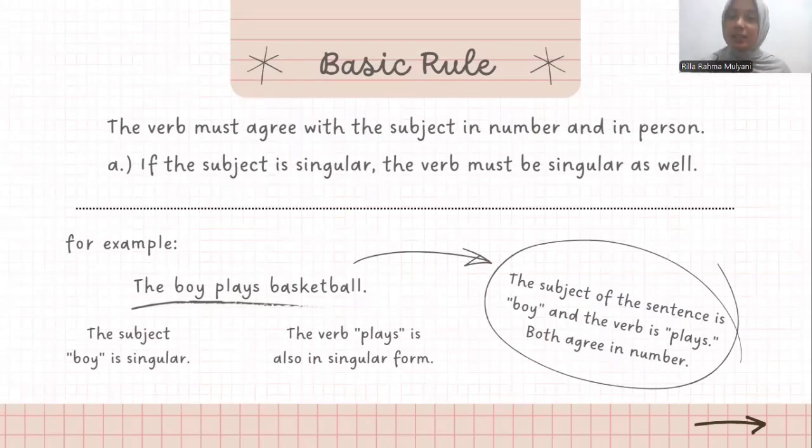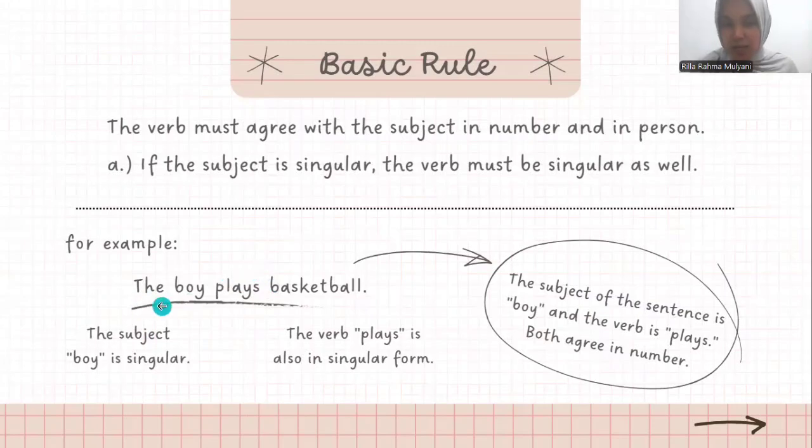Basic rule, singular subject. For example, the boy plays basketball. The basic rule states that if the subject is singular, the verb must also be singular. The subject is the boy. The verb is plays.